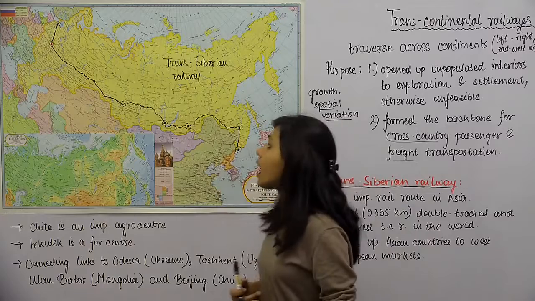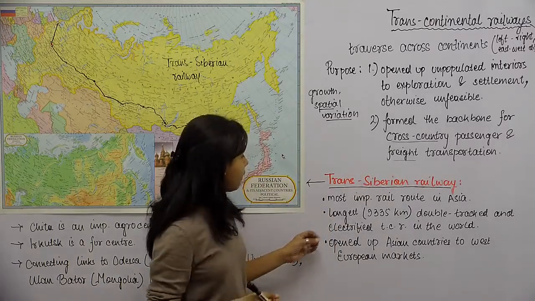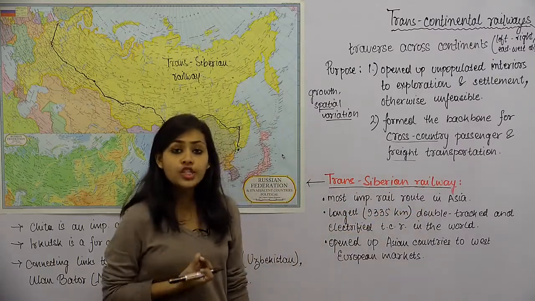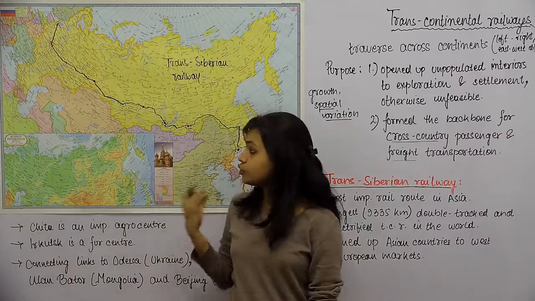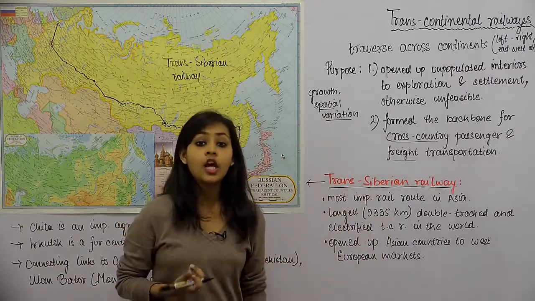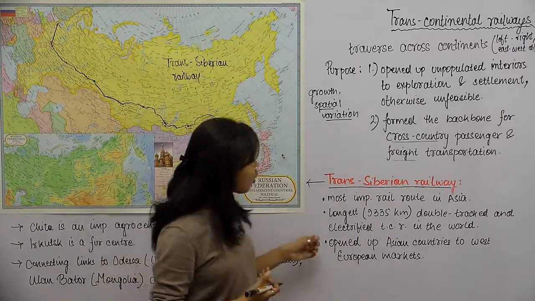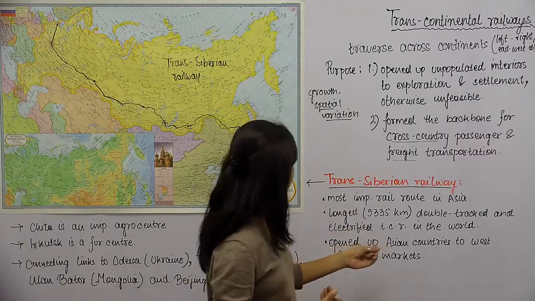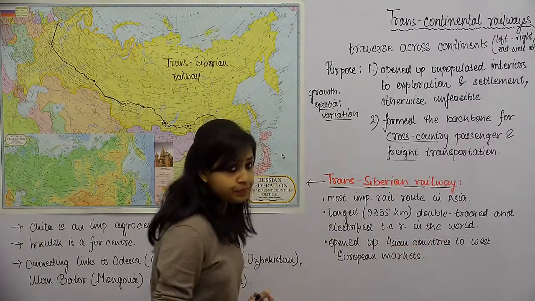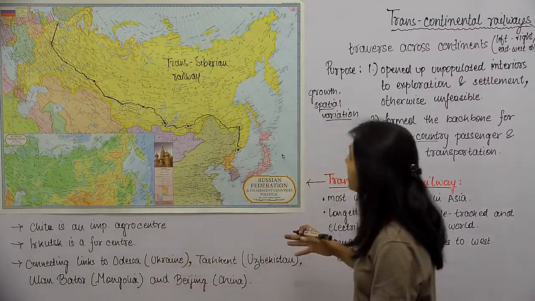तो अभी हम आगे देखते हैं हमारे मैप के बारे में. So the Trans-Siberian Railway is the most important railway route in Asia. तो एशिया का जो है ये रशियन ट्रांसकॉन्टिनेंटल रेलवे लाइन है वो एशिया का सबसे इम्पोर्टेंट तो है ही, but it is also the longest double tracked and electrified transcontinental railway in the world, which is really not very surprising.